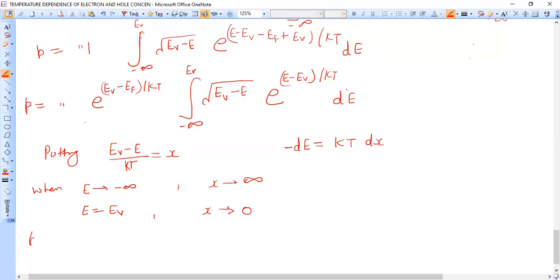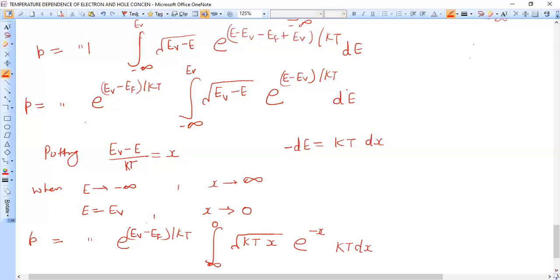So what is now the modified integral? It becomes this whole constant, e raised to EV minus EF over kT. This is also a constant term, and here minus infinity becomes plus infinity and EV becomes 0. EV minus E becomes kT into x, square root, e raised to power minus x. And what about dE? It is kT into dx with a negative sign.